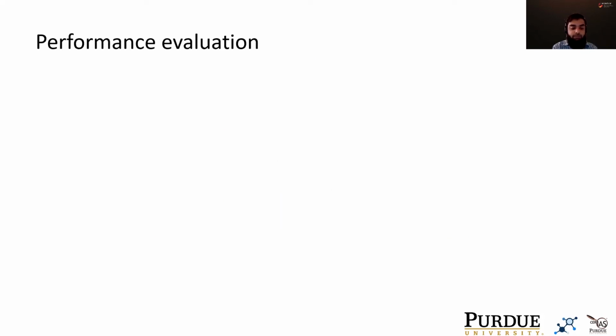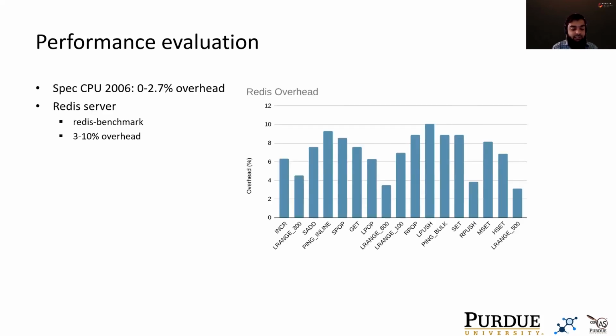Now let's move on to the evaluation of the system. SHARD's performance results are very encouraging. On SPEC CPU benchmarks, SHARD incurs a minor overhead of 0 to 2.7%. Additionally, we tested the Redis server with SHARD using the Redis benchmark test suite, which evaluates the performance of different Redis commands. SHARD incurs an overhead of 3 to 10% across the entire Redis command suite.